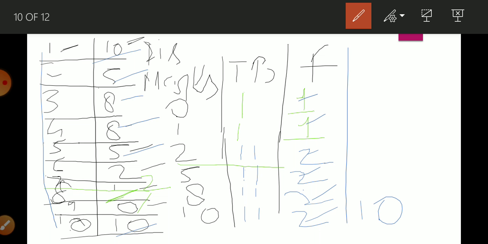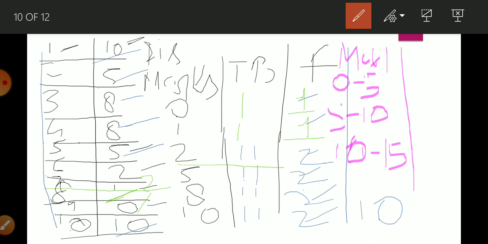Okay, now how can we write a continuous series? For a continuous series, here we are going to write marks, and marks are going to appear as ranges. So 0 to 5, and then 5 to 10, then 10 to 15. Now I am going to write number of students or frequency. Here you can easily convert from a discrete series into a continuous series with the help of the discrete series.